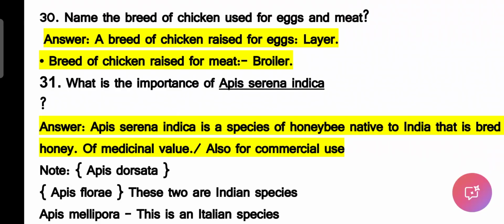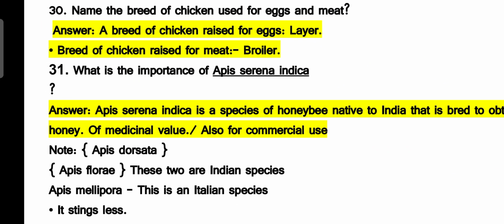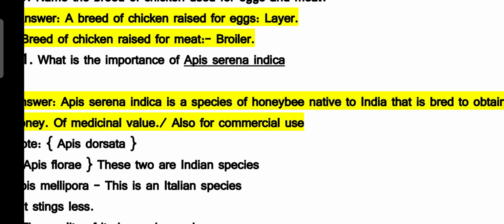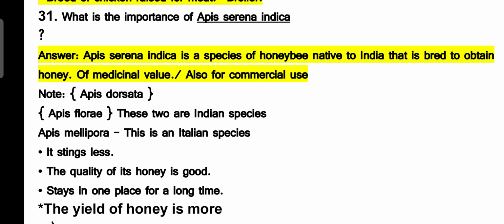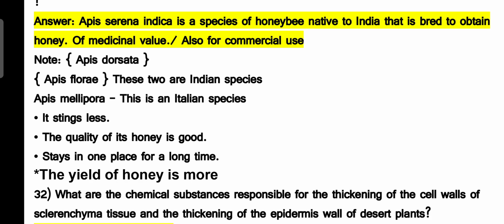Next question is, what is the importance of Apis cerana indica? Apis cerana indica is the species of honeybee. It is native to India, and this breed which produces the honey is of great medicinal value, and it is also used as a commercial product, and it is used in many of the face products. Now, Apis dorsata, Apis florea, these are the Indian species again.